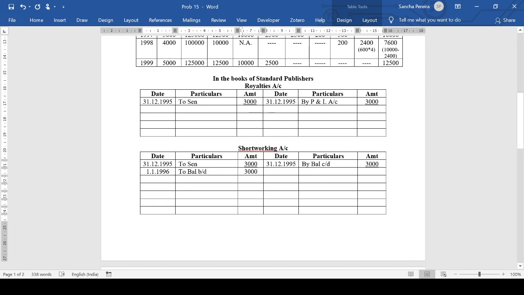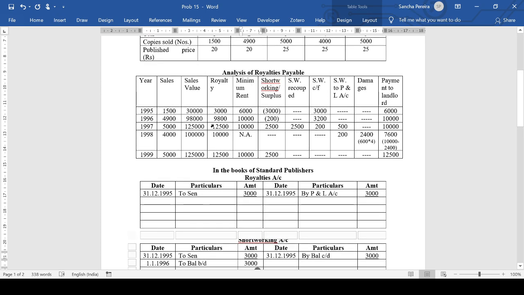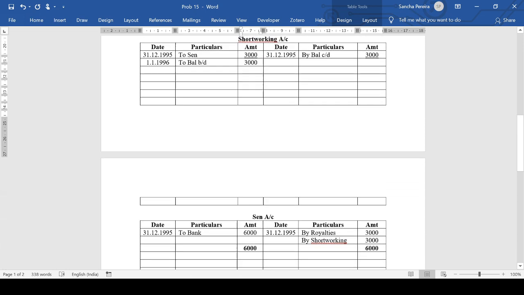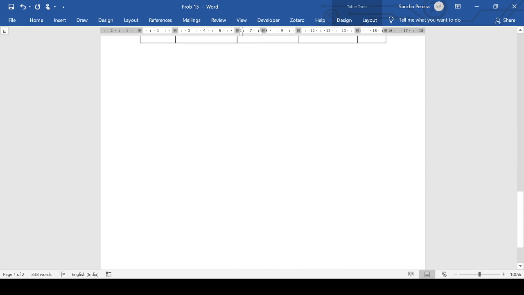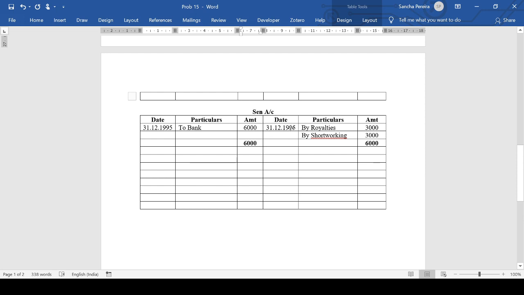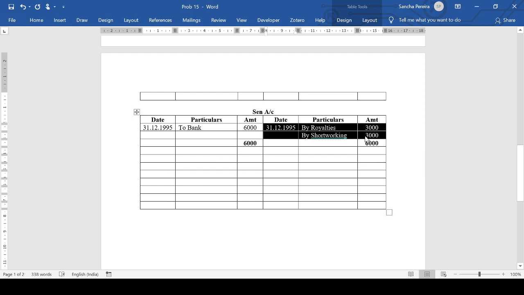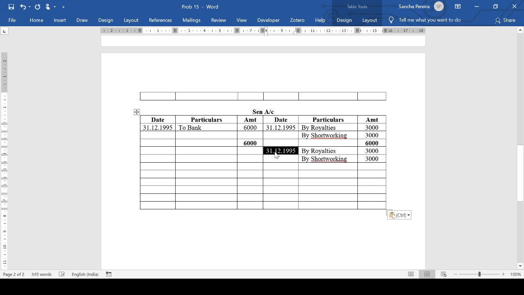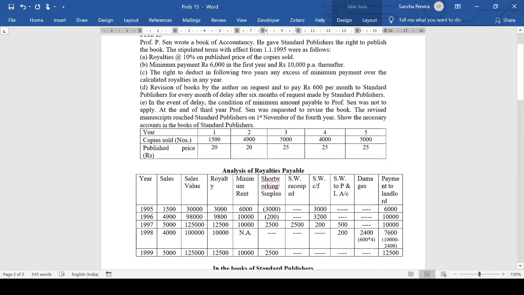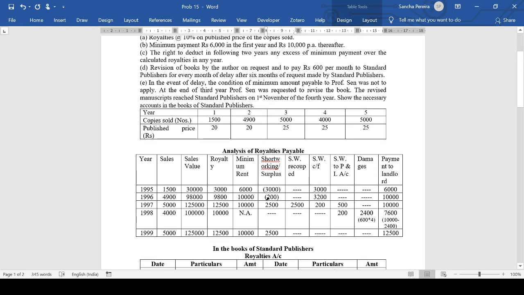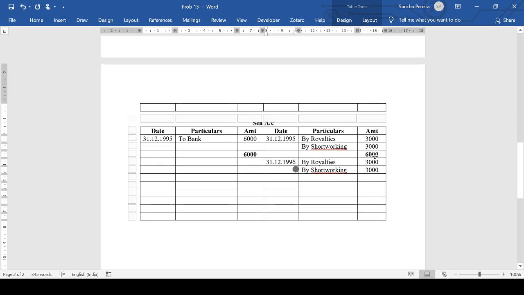So we now move to the second year. Again, we have a similar situation where the minimum rent is more than the actual royalty. So the same entries again: by royalties and by short working in the landlord's account. In the second year, the royalties are 9,800 and short working is 200.